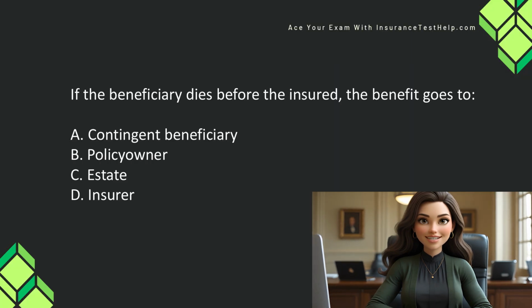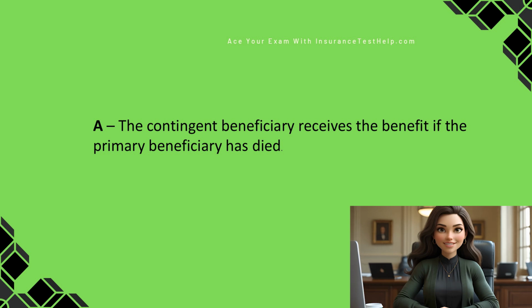If the beneficiary dies before the insured, the benefit goes to A. Contingent beneficiary, B. Policy owner, C. Estate, D. Insurer. The contingent beneficiary receives the benefit if the primary beneficiary has died.